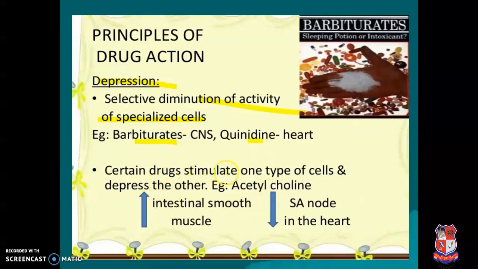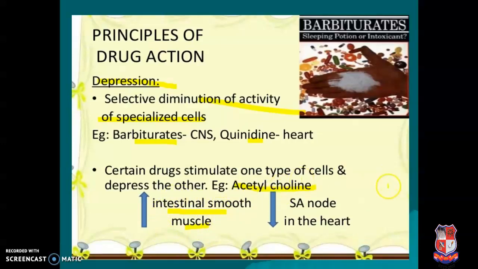Certain drugs stimulate one type of cells and depress another type of cell. Example is acetylcholine. Sometimes we have one drug, but it produces different varieties of action in different organs. First one is the intestinal smooth muscle: acetylcholine binds with the muscarinic receptor and that gives the contractile effect.